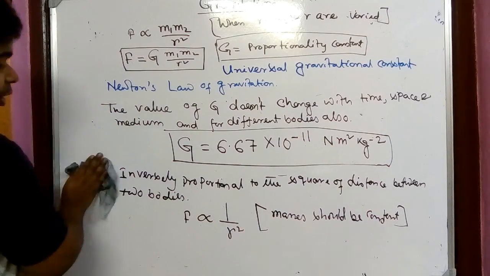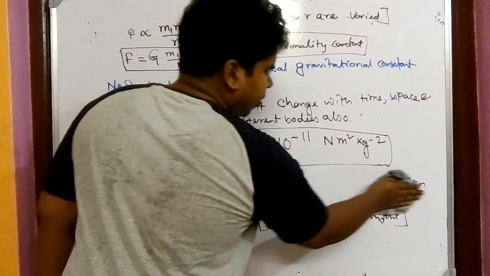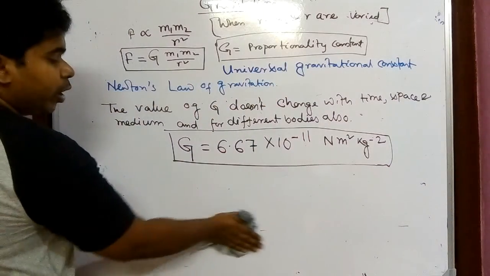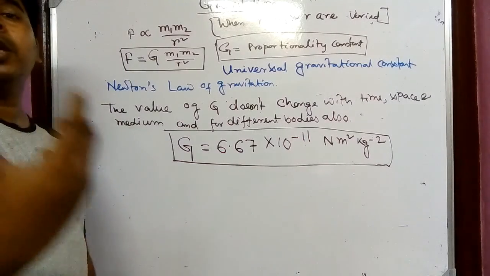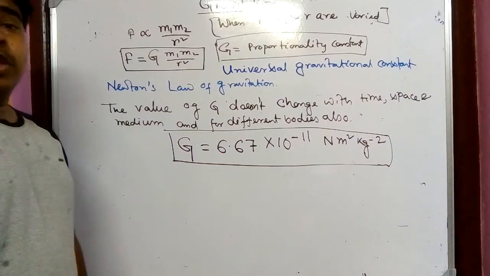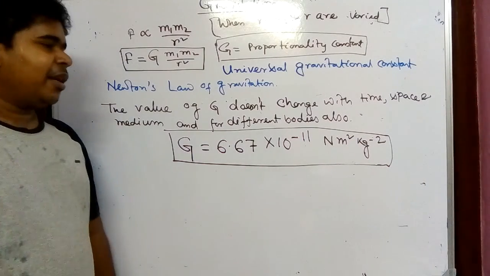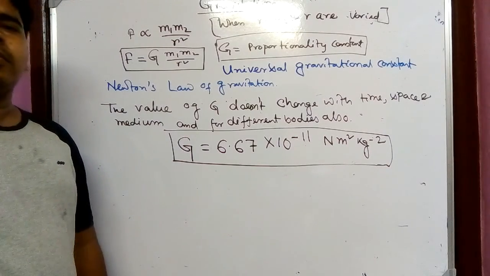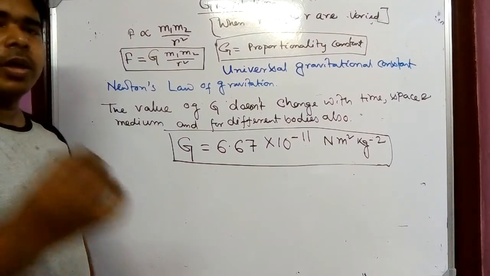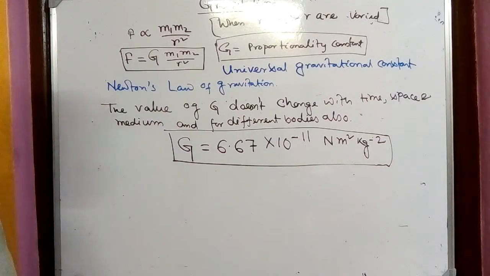Now from where the value has come, it has come from an experiment that is known as the Millikan oil drop experiment, and that is not in your syllabus. Whenever you are in class 11, then you might know that thing. If you are interested, you can search on Google what the Millikan oil drop experiment is and from where the value of G has come.